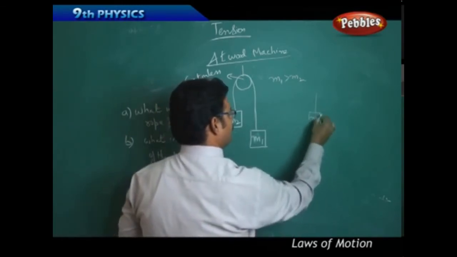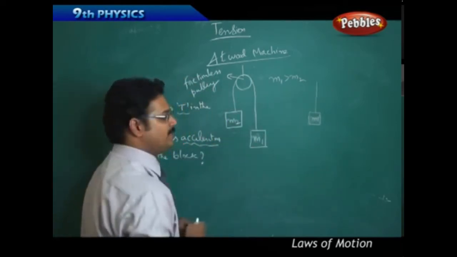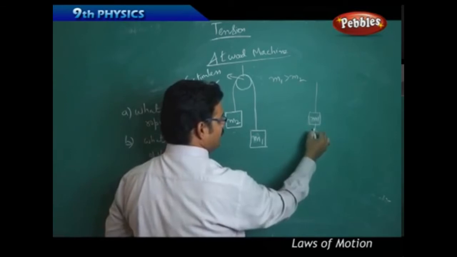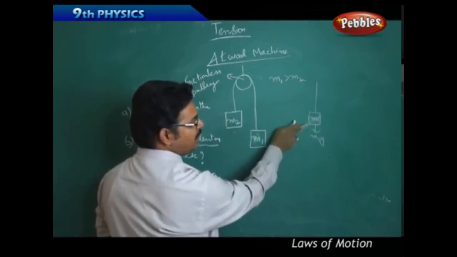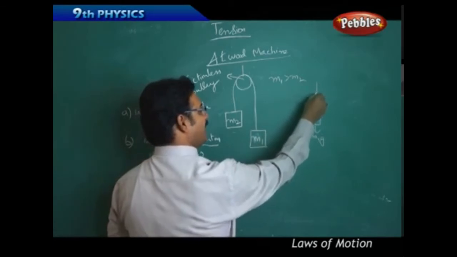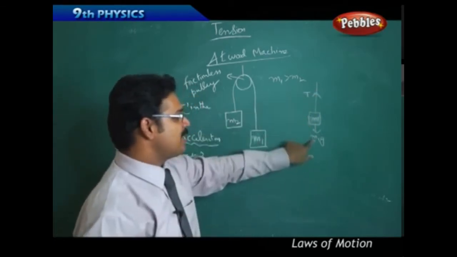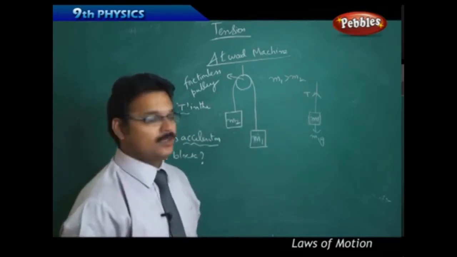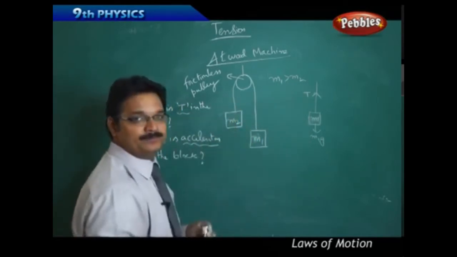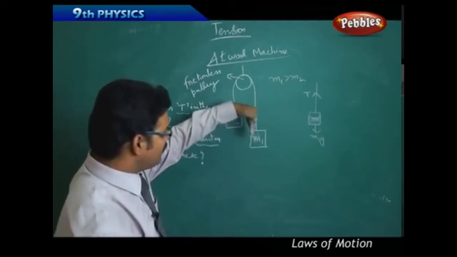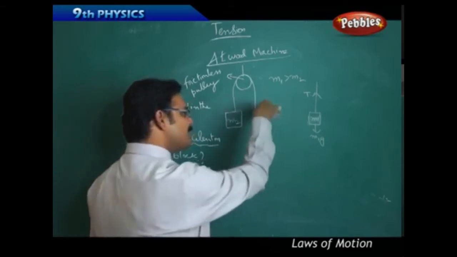Mass m1. This part only I have drawn here. Now if you see, because of the body, there is a weight acting downward, that is m1g. As the weight is acting downward, there is an opposite force acting in the rope, and in the rope means tension. So there are two forces, tension and m1g, acting in this system. But if you see the system, m1 is moving downward or upward? Obviously m1 is greater than m2, so m1 is moving downward. When m1 is moving downward, it is having acceleration downward.